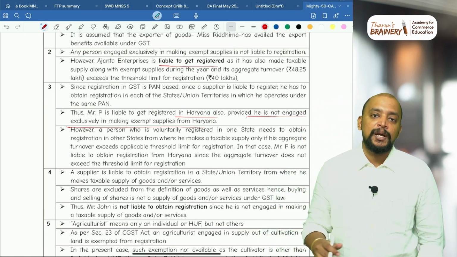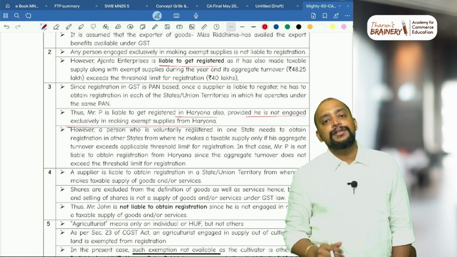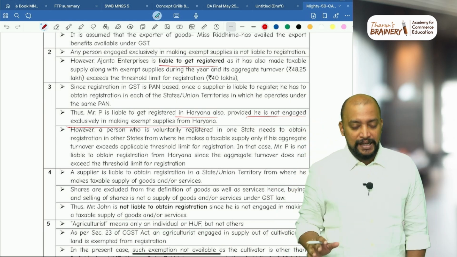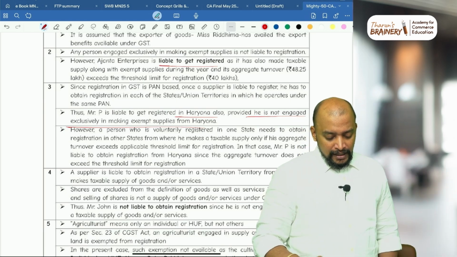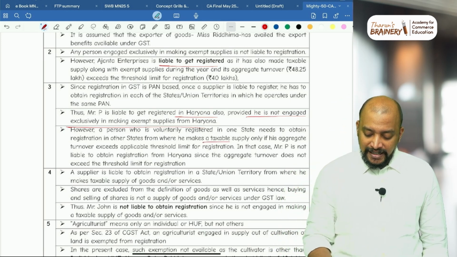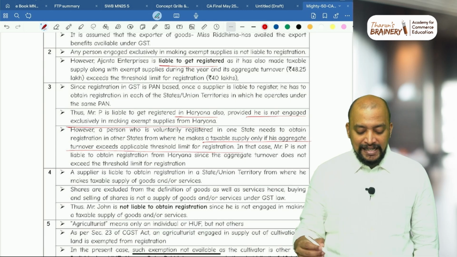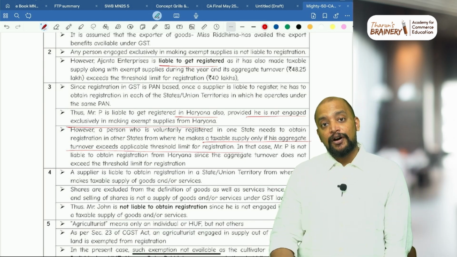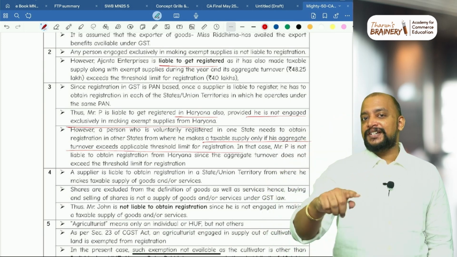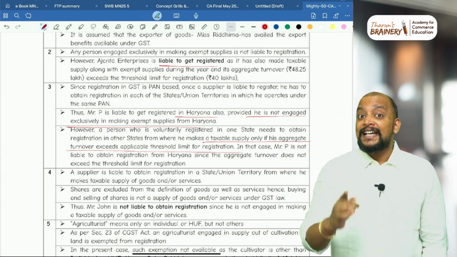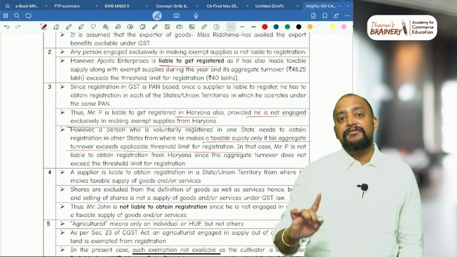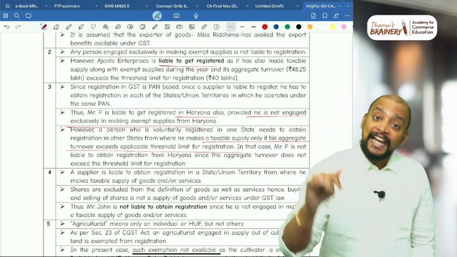Unless in Haryana he is engaged in exempted supplies, voluntary registration or compulsory registration, whatever the case may be, once a person is liable to get registered, they need to register in every state from where they are making taxable supplies. However, a person who is voluntarily registered needs to obtain registration in another state from where he makes taxable supplies only if his aggregate turnover exceeds the applicable threshold limit for registration. See, basically, once a person is liable to get registered, that's the word I used, then they need to register in every state from where they make taxable supplies.